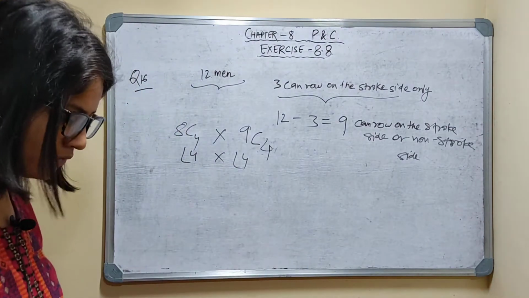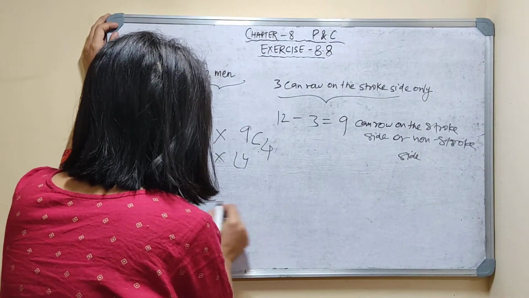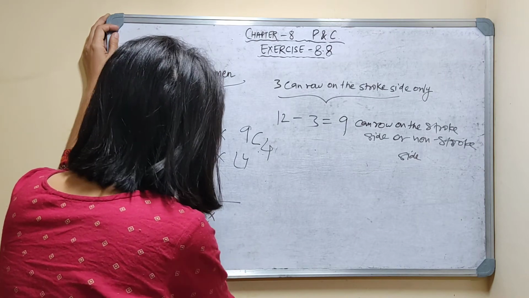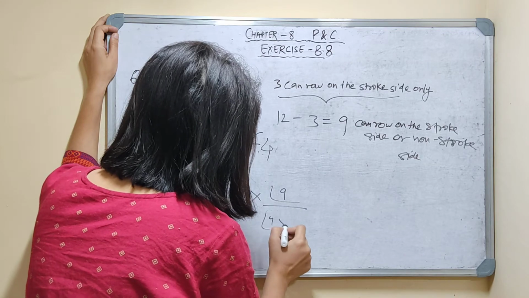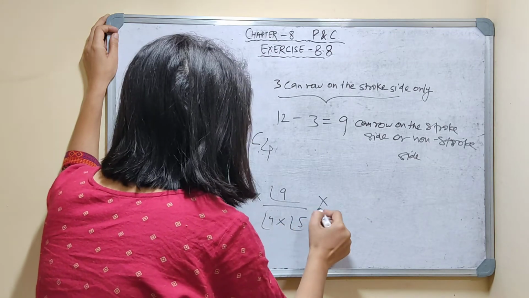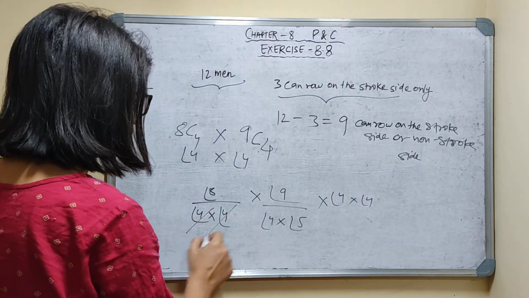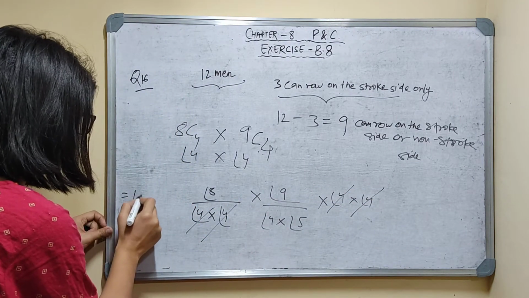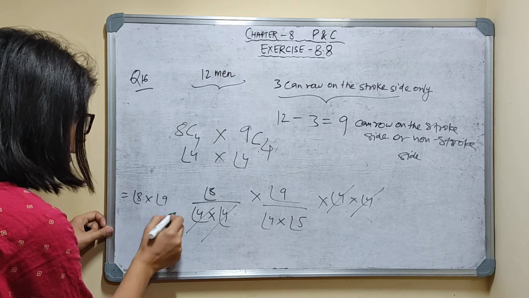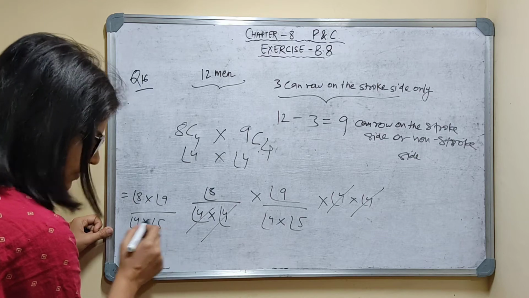How will we do it? 8C4 is factorial 8 upon factorial 4 into factorial of 8 minus 4, that is factorial 4. 9C4 is factorial 9 upon factorial 4 into factorial of 9 minus 4, that is factorial 5. Then factorial 4 into factorial 4. Is it clear? The factorial 4s cancel, so we get factorial 8 into factorial 9 upon factorial 4 into factorial 5.